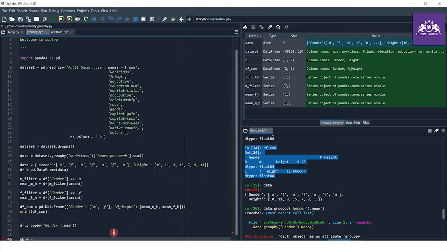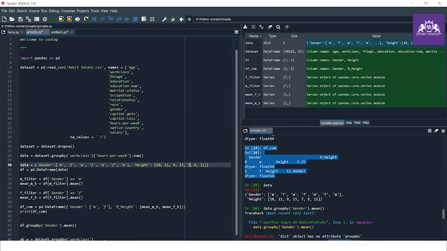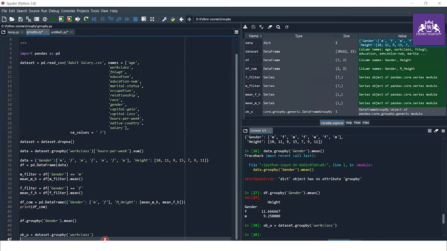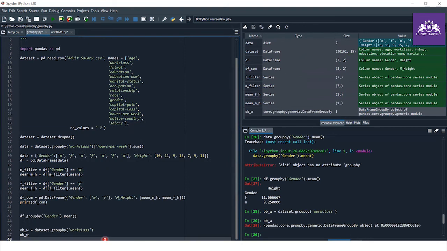I just write data set dot group by work class, and that's all. So I just create the object. You can see the object, it's called w. It is the object of the pandas group by function.